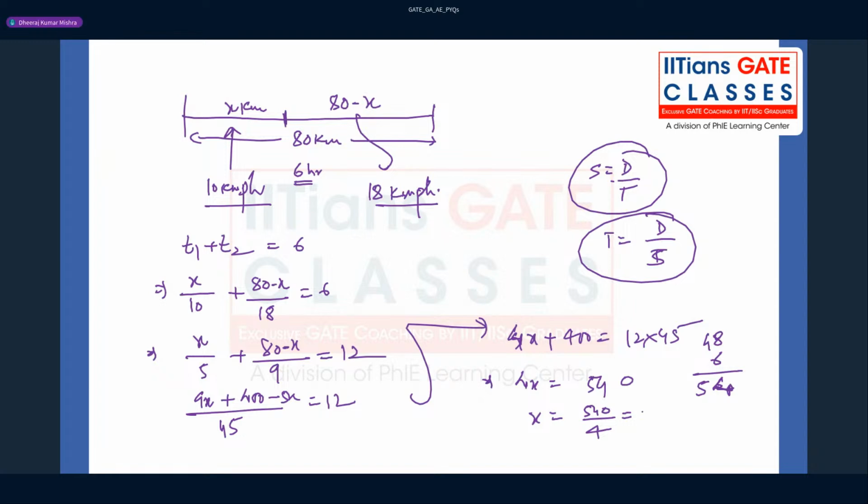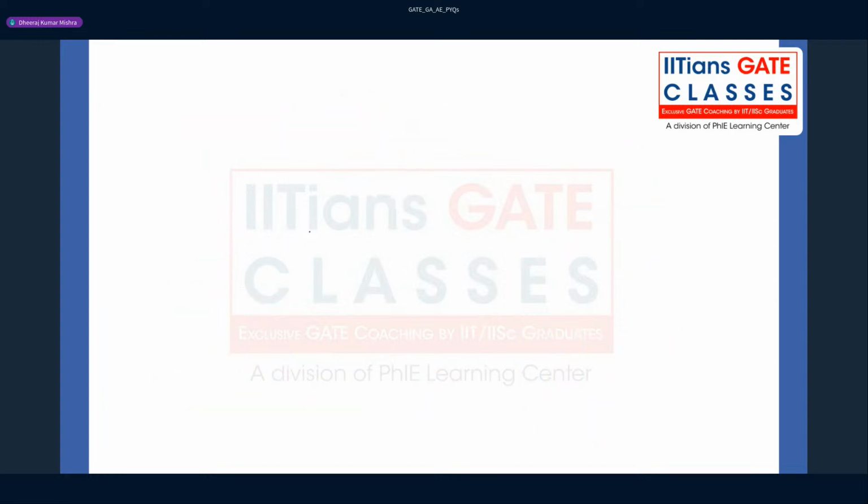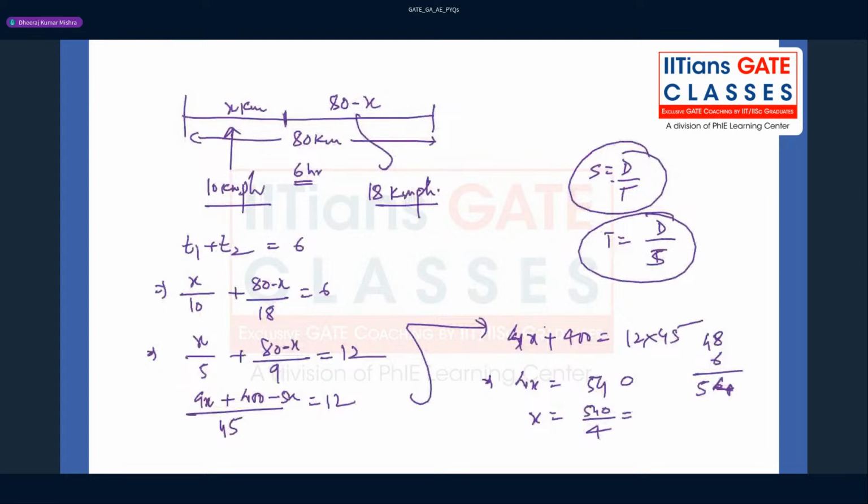So can we solve this? Please solve this, and you might get the answer. So what is the value of x that you have to find? Okay, so 540 by 4, right? We can just solve this. 4 into 1 is 4, and then 4 into 3 is 12, and then it is 2, and this is 135, right? So you got x equal to 135.